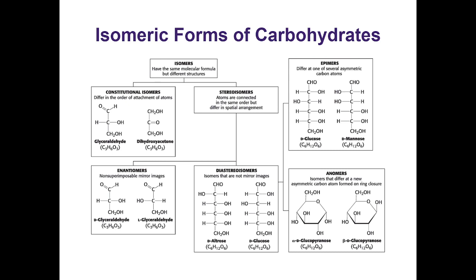Okay, this right here is actually a nice flow chart that gives you the whole thing in one glance. I would go through this a few times and just make sure you understand it. I'm just going to quickly go through it here. So we have isomers. These have the same molecular formula but different structures. We have constitutional isomers, i.e. their constitution is different, right? So we have a complete rearrangement of bonds but the same overall formula.